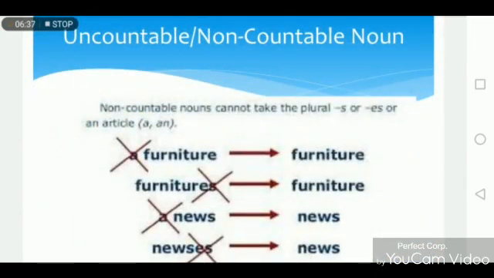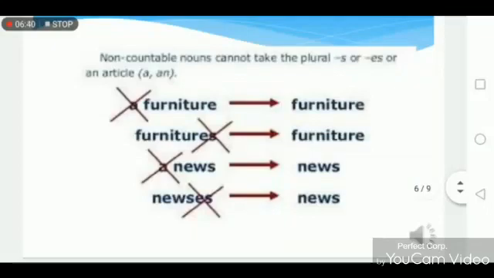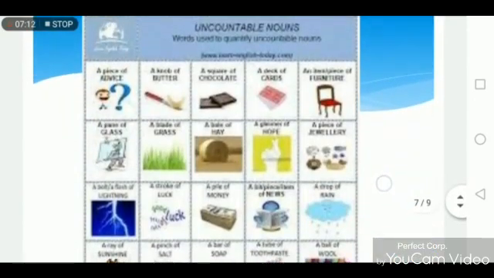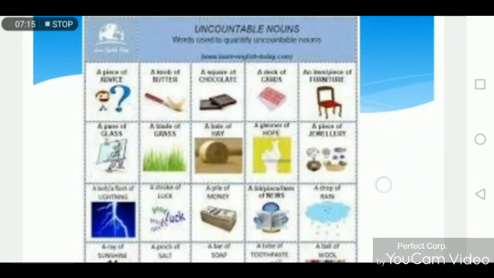Look at this example. Our furniture is strong, because furniture is an uncountable noun, so we write furniture. Furnitures is wrong because furniture is the uncountable noun. News is uncountable noun, so we can't use article with it. And news is, because news is the uncountable noun, so we can't use an article with it. Here is the chart of uncountable noun.